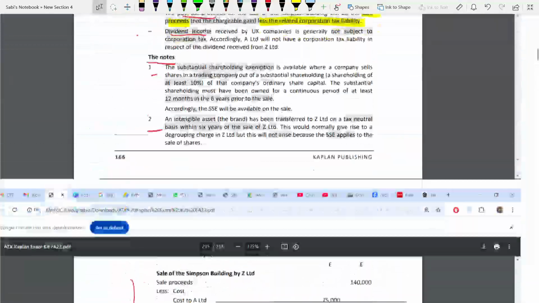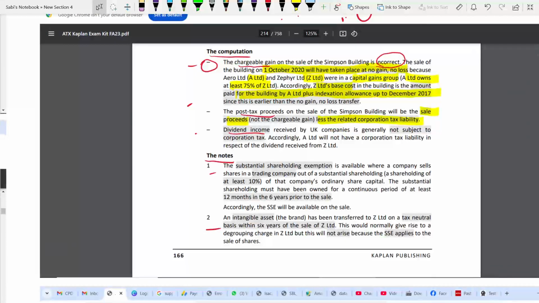Third thing, dividend income. This is a UK company. So any dividend income will not be subject to corporation tax. Dividend income not subject to corporation tax. This is the highlighted word. And this also you have to write, not chargeable gain. So dividend income not subject to corporation tax. Why?